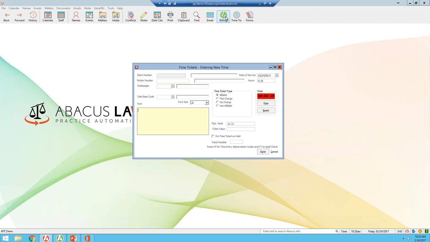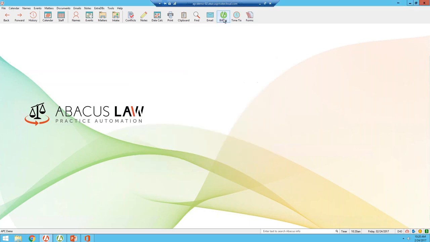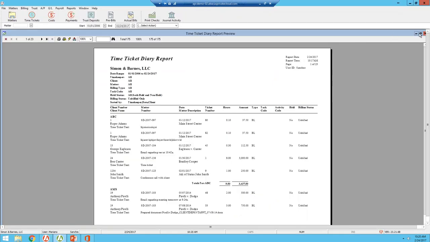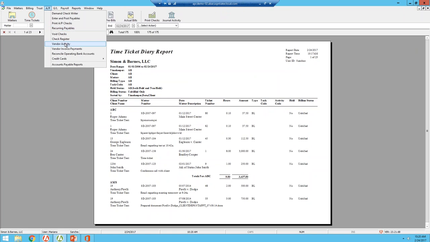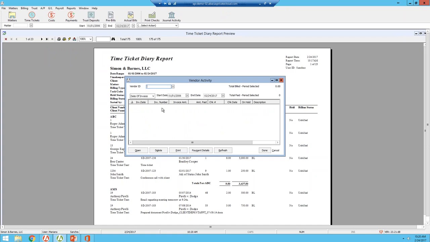Okay, so another question is from Stephanie. She's asking, when I enter a vendor, how do we change the code, tax ID number, or amount? That's a great question, Stephanie. The vendor is entered on the billing and accounting section of the program. Let me just show you how that vendor information is entered in the program, and that is under accounts payable vendor. When I click on vendor activity, it shows all my vendor activities on this window.